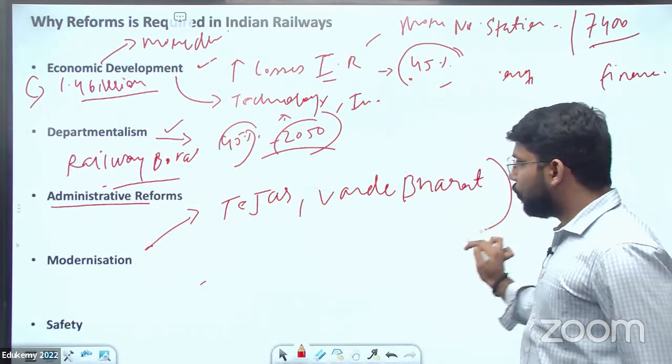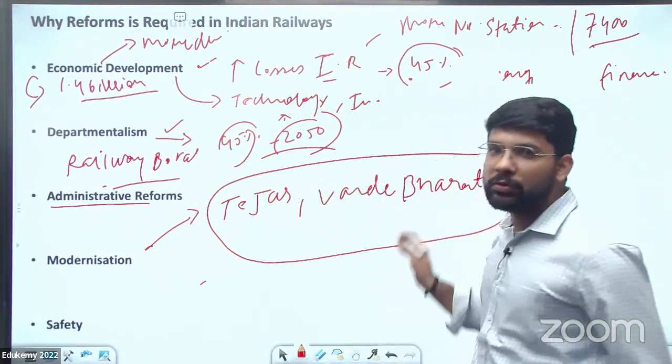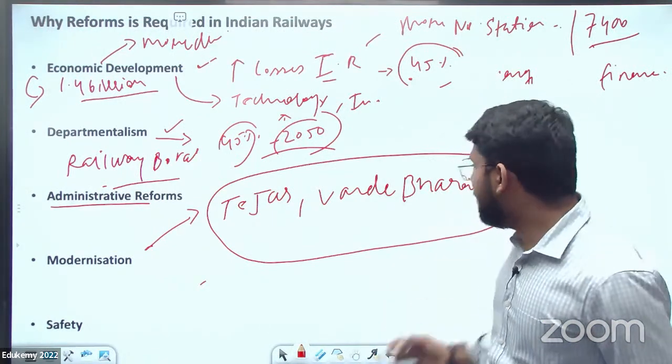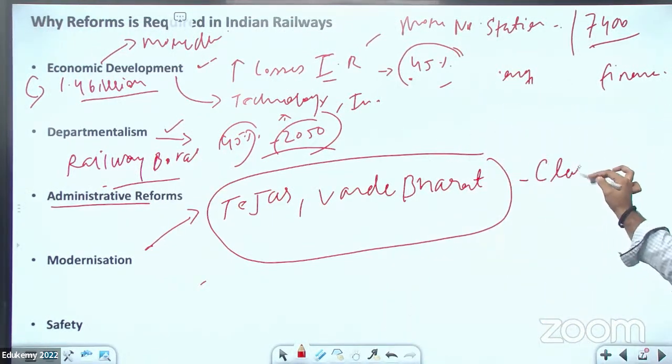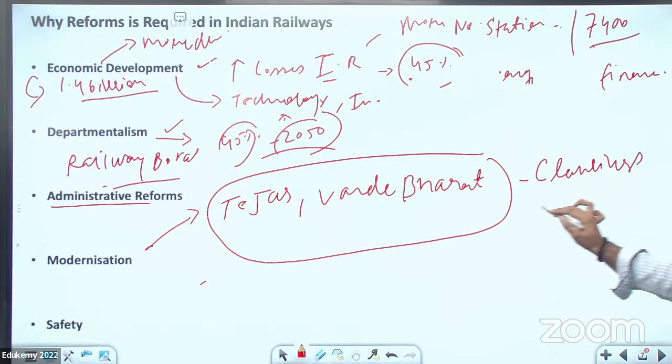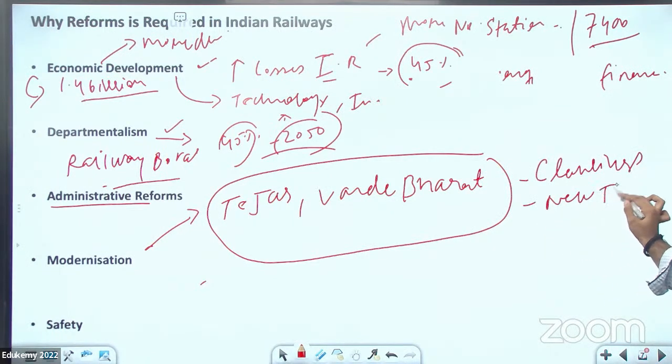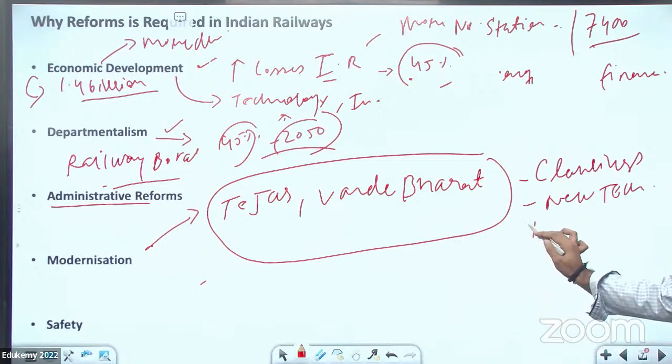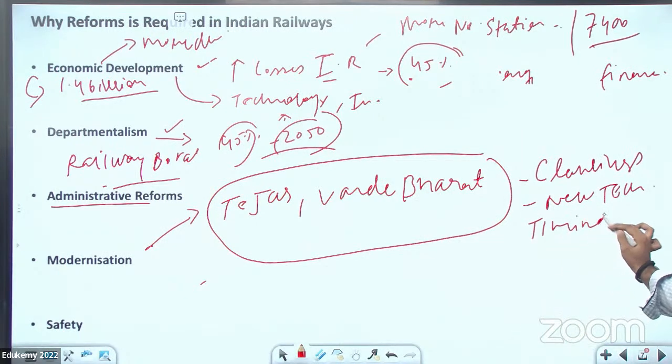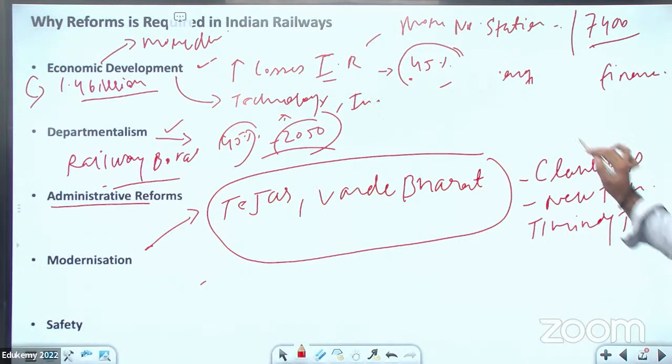But only building new trains is not modernization. We need to focus on cleanliness, new technology, timing of the trains, and the ticketing system.